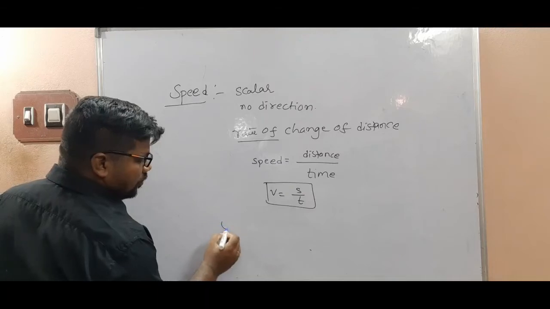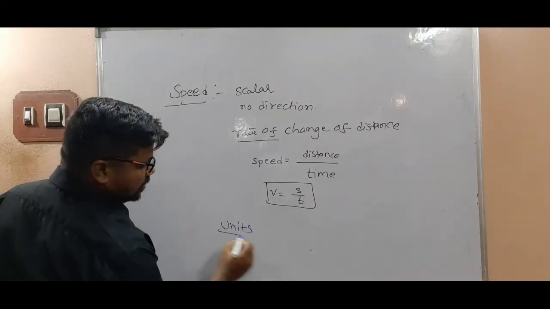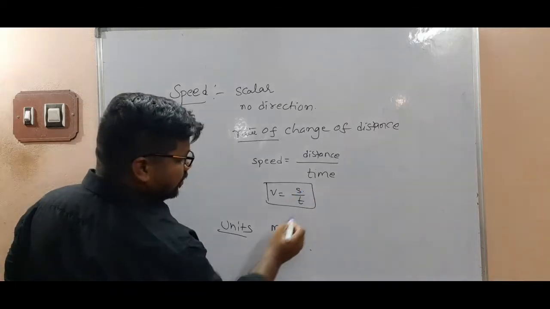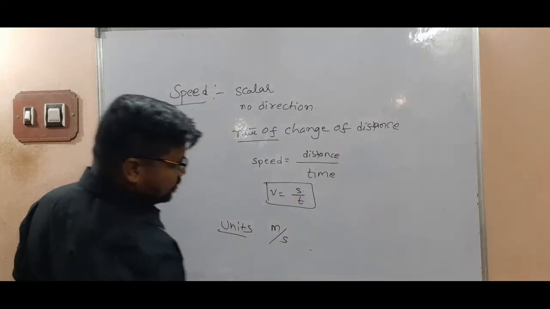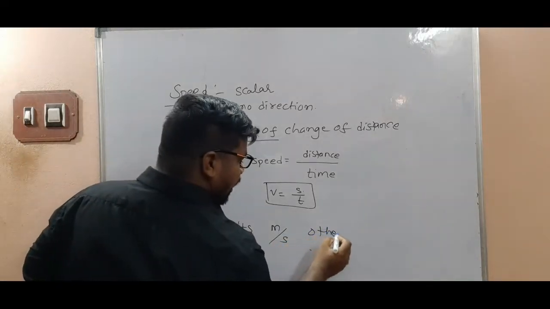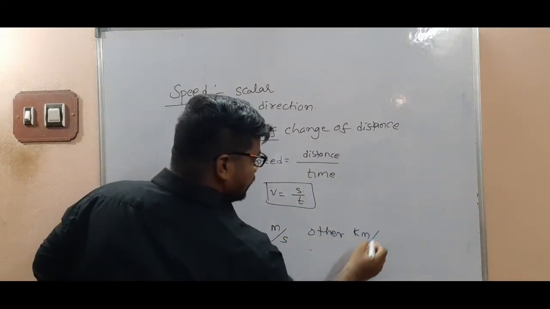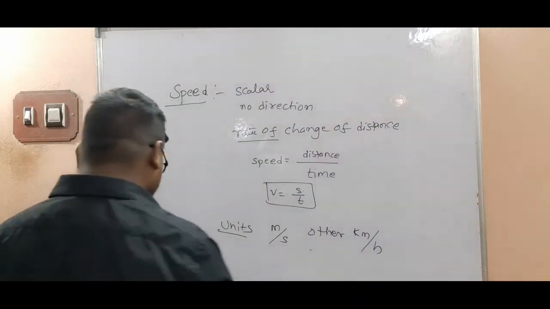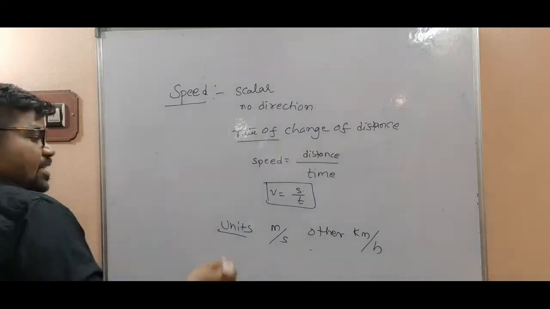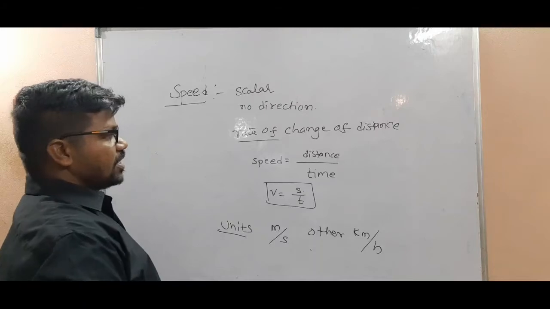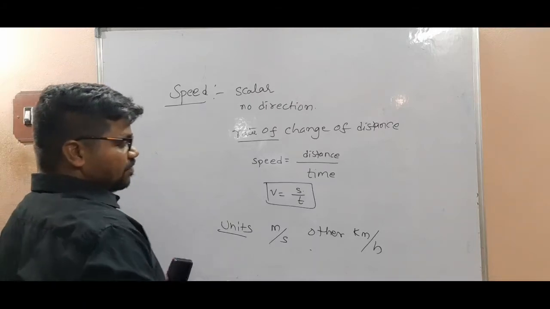Now units, my dear children. The unit of distance is meter, the unit of time is second. Other units: kilometer per hour. Understand, my children? Next, there is a relation between kilometer per hour and meter per second.